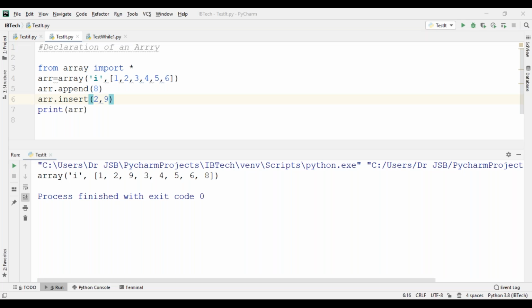Next, another one: extend a Python array using the extend method. Here I want to club two arrays, meaning extend. The previous array is available, and we want to extend it with another array. So how can you extend?